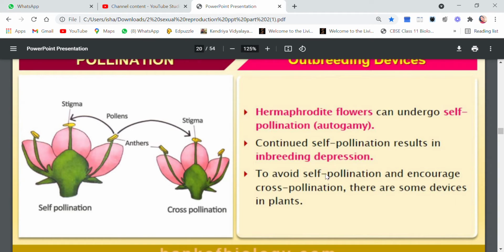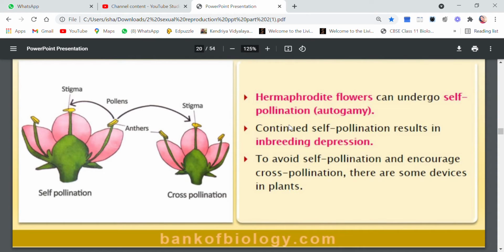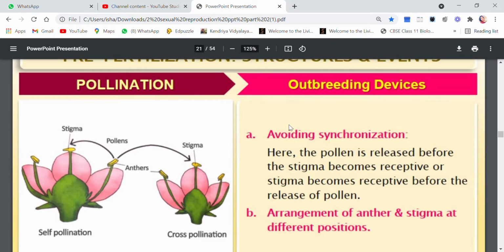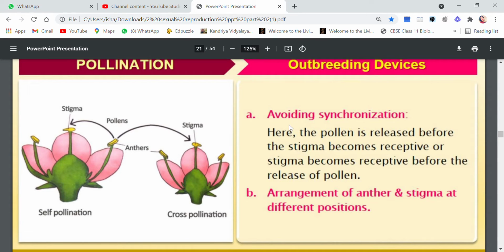Now to avoid self-pollination and to encourage cross-pollination, there are some devices in the plants which are called outbreeding devices. Let's see what those outbreeding devices are. Number one is avoiding synchronization.